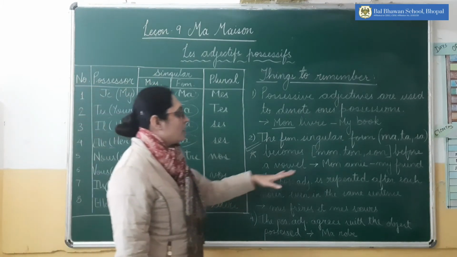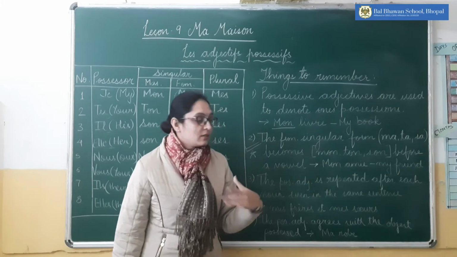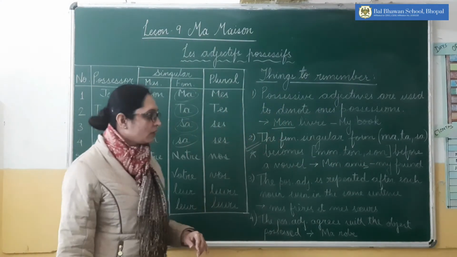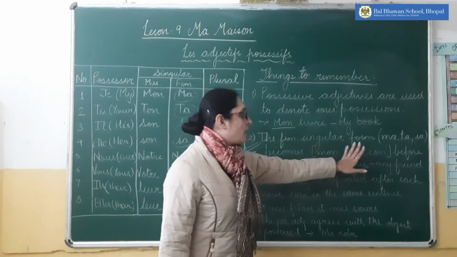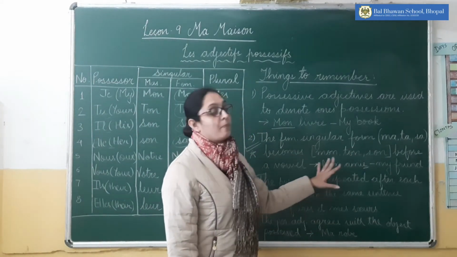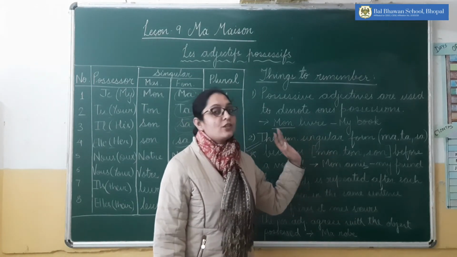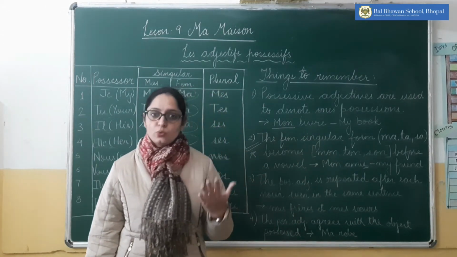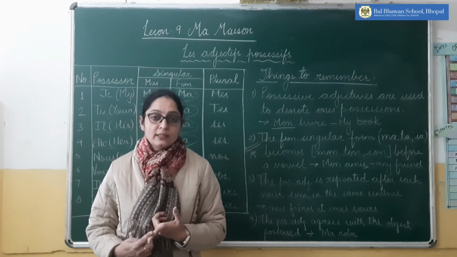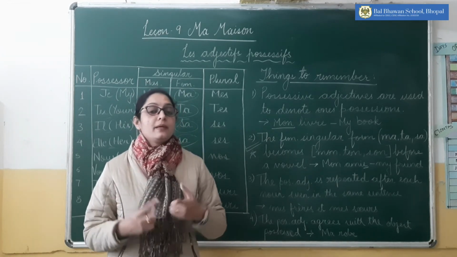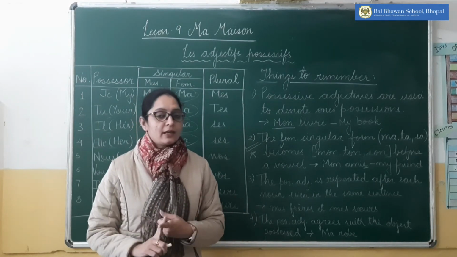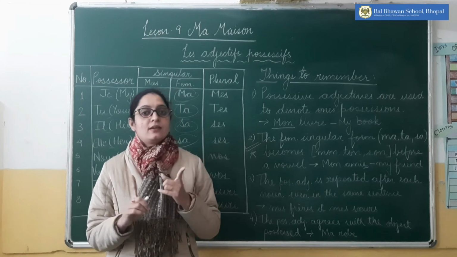For example, mon amie, my friend. Here the E is there, it means we are talking about a girl. So it will not be ma amie, ta amie, sa amie. No, it will be mon amie, ton amie, et son amie. Similarly, if we are talking about my school, school is a feminine word starting with a vowel, so that will be mon école, ton école, son école. It will not be ma école, ta école, and sa école.